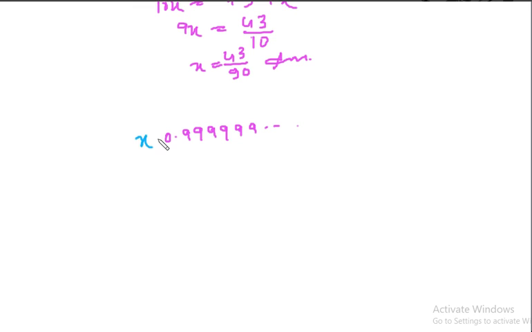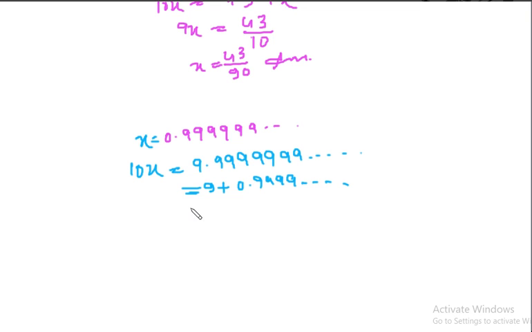So if we write this as x equal to this, 10x means 9.99999999999. So you can go up to infinity, and you can write the right side like 9 plus 0.9999999, and this is 10x.